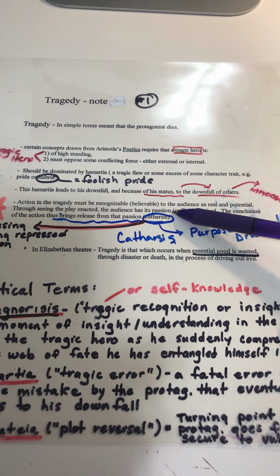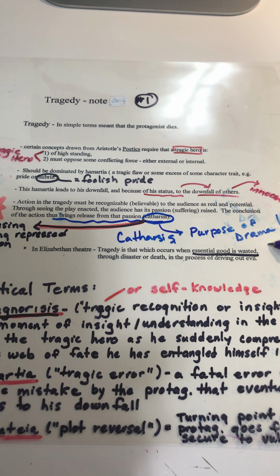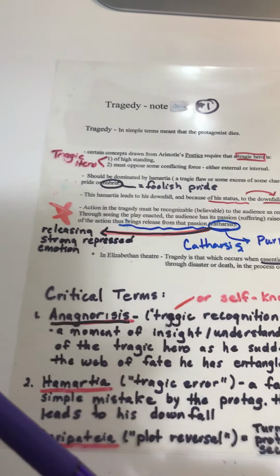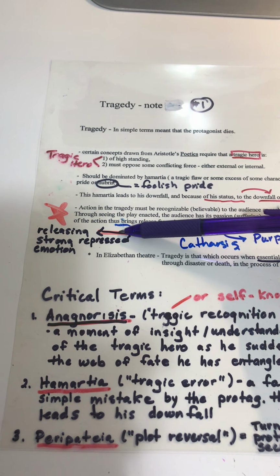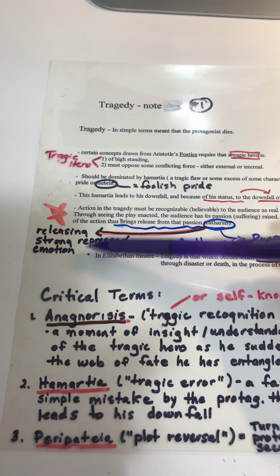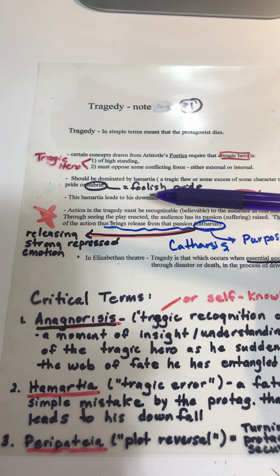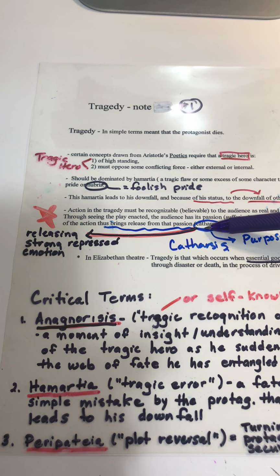This again is called catharsis, and this idea of catharsis is often touted as the purpose of drama. So what is catharsis? Again, it is the releasing or purging of some strong repressed emotion. Usually it is pity or sadness, some kind of understanding, but some very strong emotion.